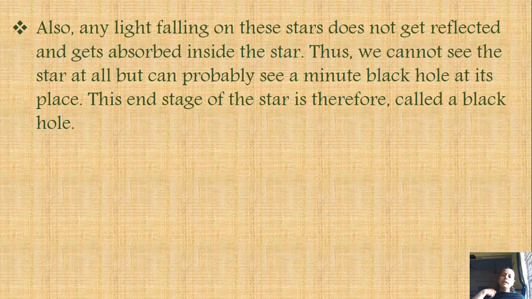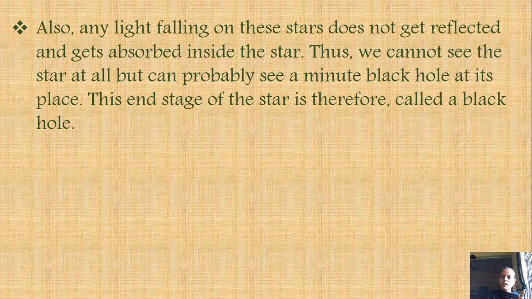Because, as you have learned in the light lesson, when light falls on anything and gets reflected and enters your eyes, then you can see that particular object. Now here in this case, what is happening?